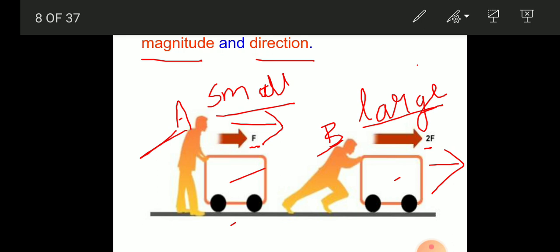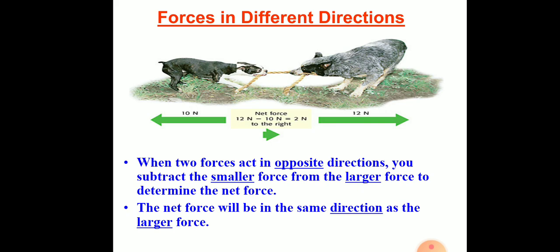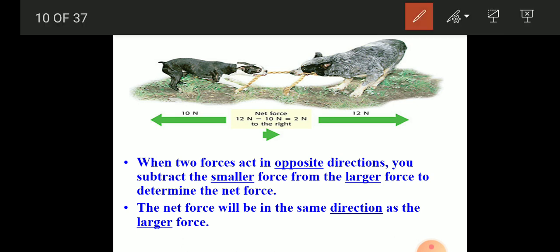Next, let us see what happens when the forces applied are in different, opposite directions. You can see the animals pulling a rope.